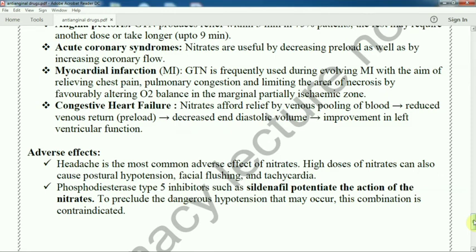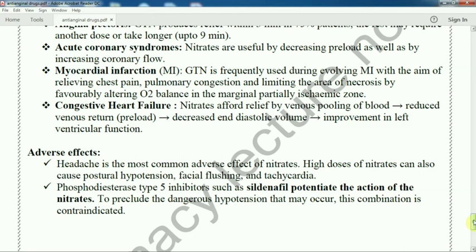So these drugs are contraindicated together. What is the function of nitrate? Glyceryl trinitrate dilates the blood vessels and the coronary artery. Obviously, blood vessel dilation means blood pressure goes down. That is the reason for hypotension. So there is dangerous hypotension with the combination of sildenafil and glyceryl trinitrate, so this combination should be avoided.